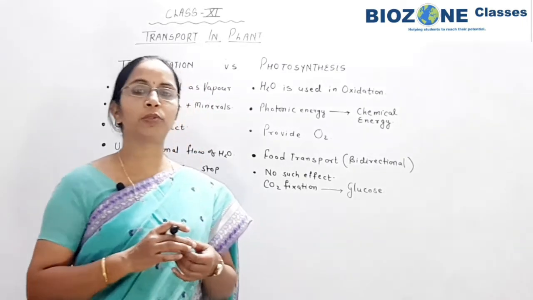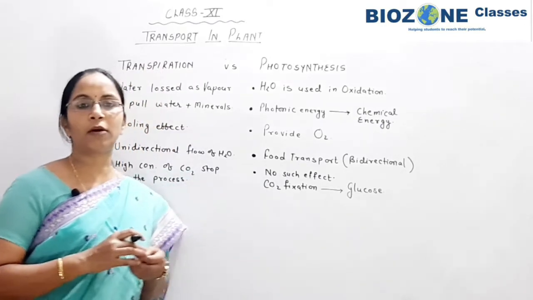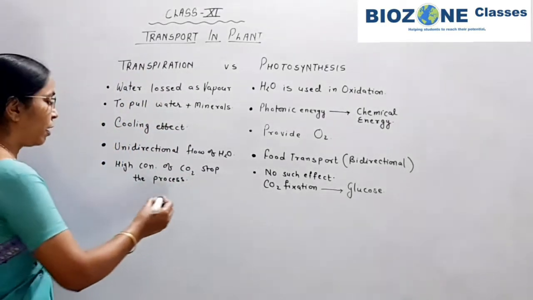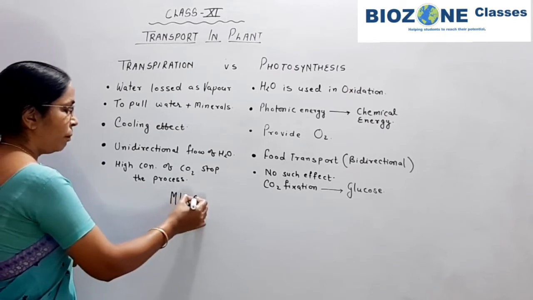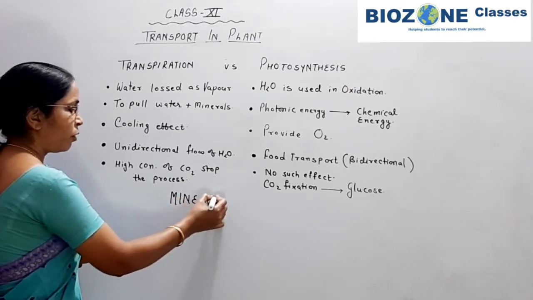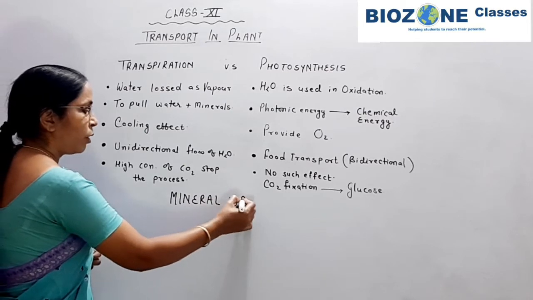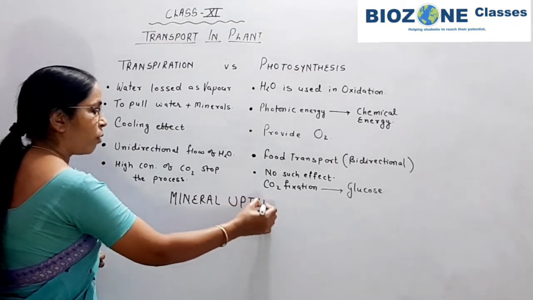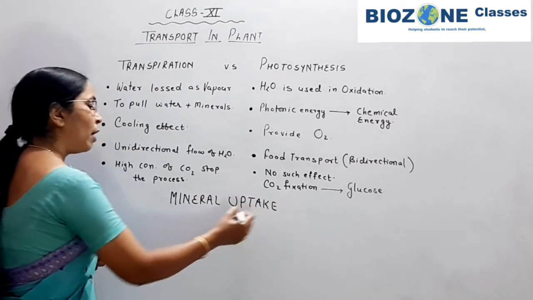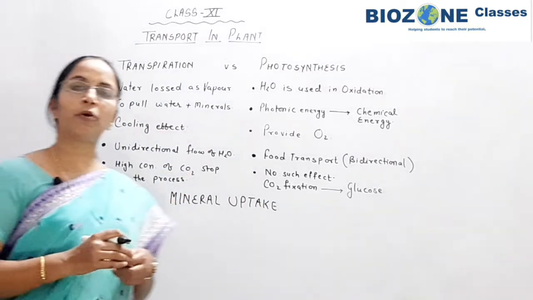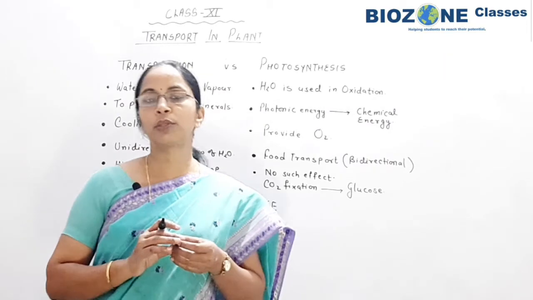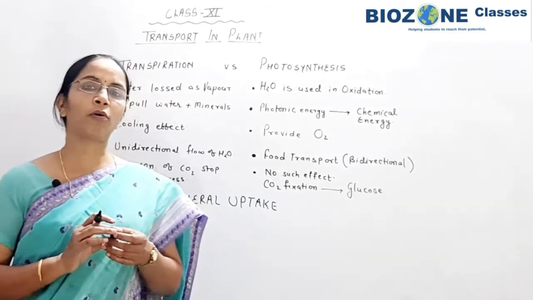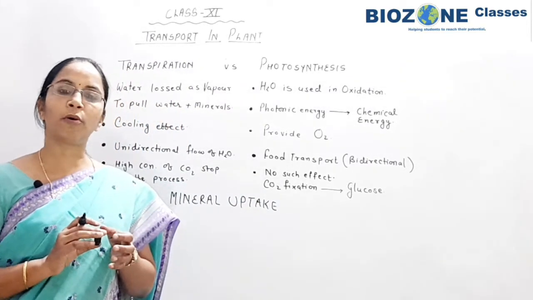Next, we come towards mineral uptake, or the transport of mineral ions. When we study mineral uptake, one thing you remember: uptake commonly means upward transport, but minerals absorbed by the root are always absorbed along with water in the form of sap.